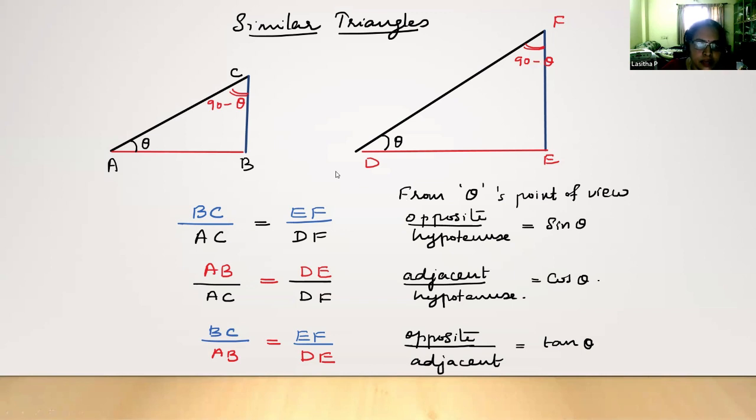So from here we can start with the similarity criterion, and then the sides are proportional. From this, based on the angle theta, we identify which is the opposite side and which is the hypotenuse, and all these ideas we can bring in and relate. And then you introduce this ratio, which is called sine theta. The opposite side divided by the hypotenuse is the idea of sine theta.